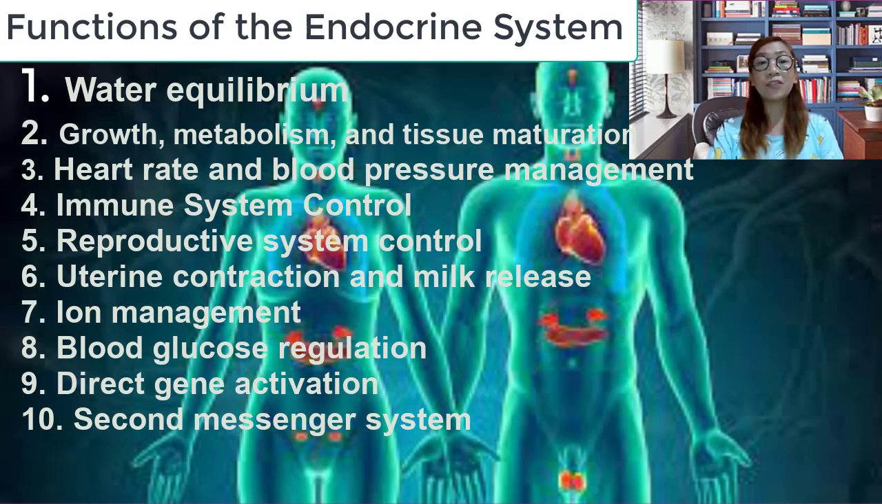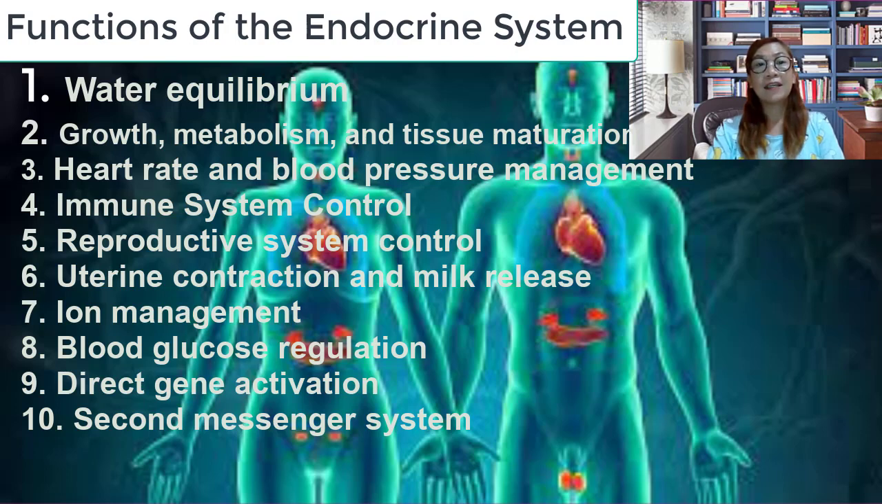The next one is uterine contractions and milk release. So the endocrine system controls uterine contractions throughout the delivery of the newborn and stimulates milk release from the breast in lactating females. Also, another function is ion management. The endocrine system regulates sodium, potassium, and calcium concentrations in the blood.